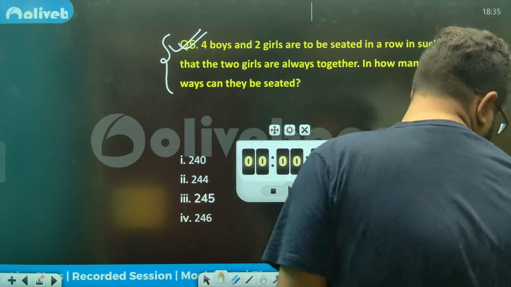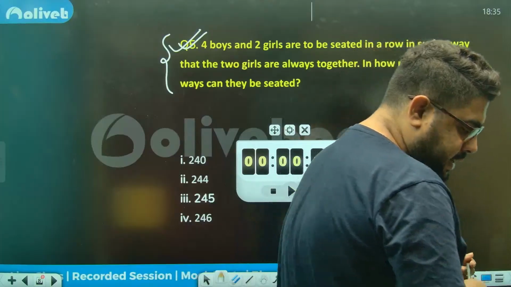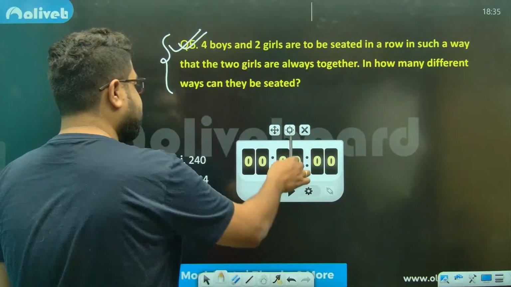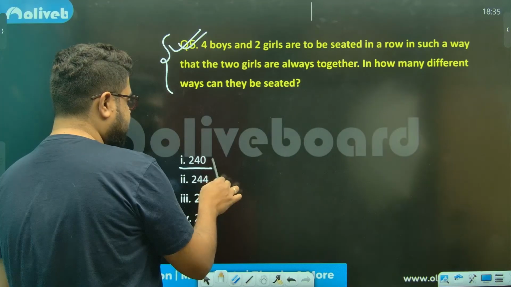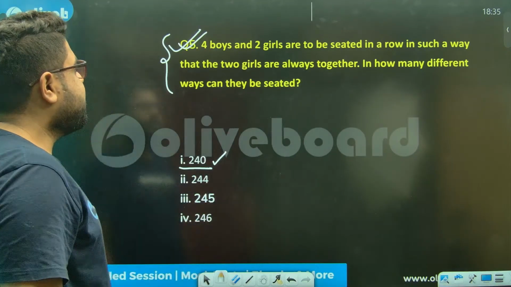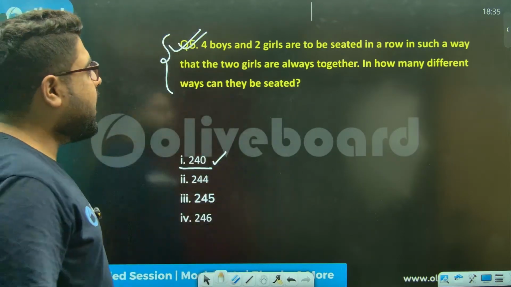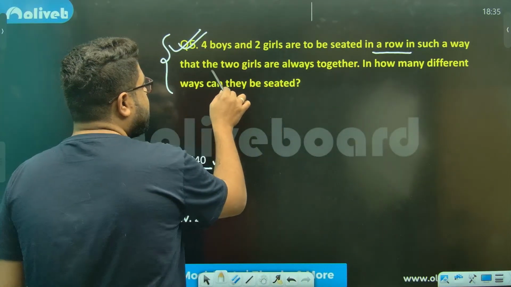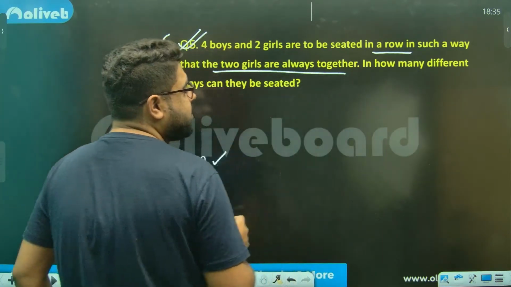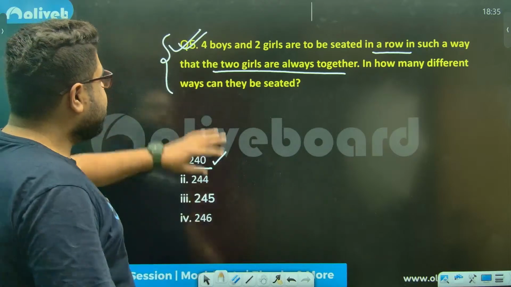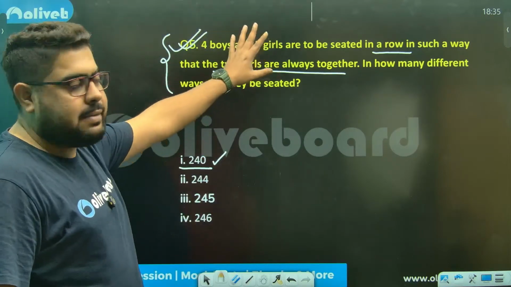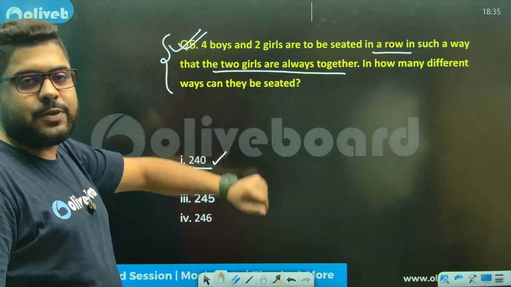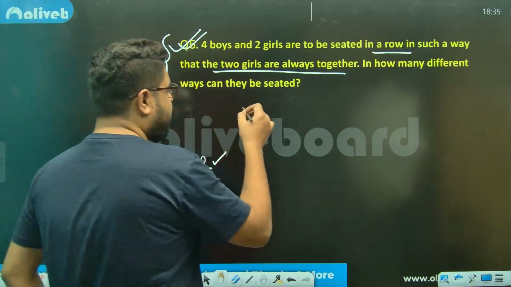So Soumya is saying option A. Ashutosh is also saying option A. Both are saying option A, that is 240. Let's see. 4 boys and 2 girls are to be seated in a room in such a way that the 2 girls are always together. Sir, it's very similar to the vowel thing. So vowels are always together, right? 4 boys are there.